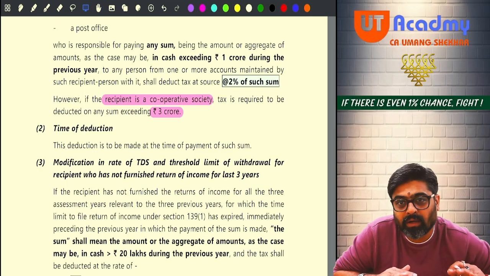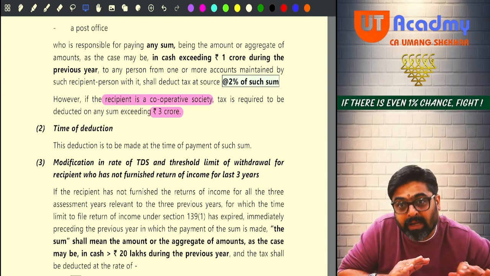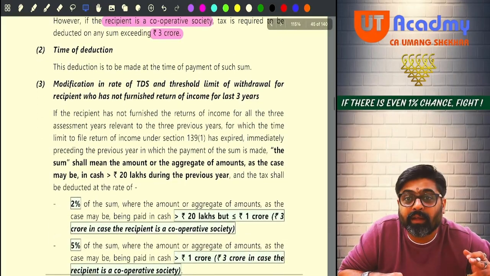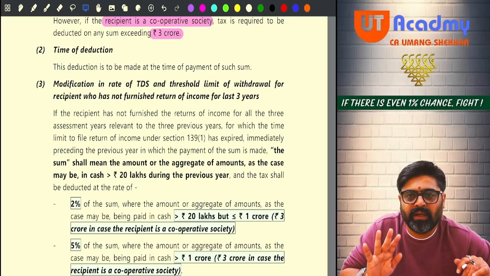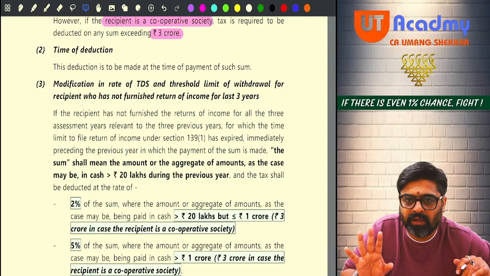And in this year, up to 1 CR, 2% TDS will be deducted. The moment you cross 1 CR, the TDS will now be 5%. But this is applicable only if you are a regular non-filer, meaning that since the last 3 years you have not filed your return. Okay. So in all the last 3 years you have not filed your return.